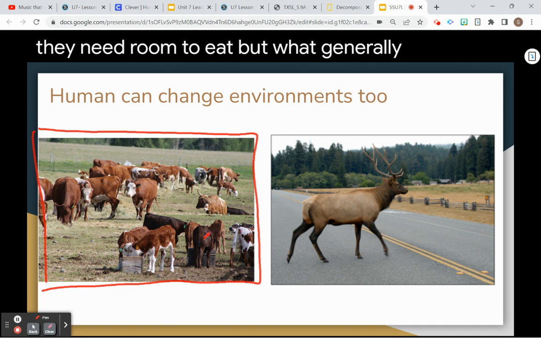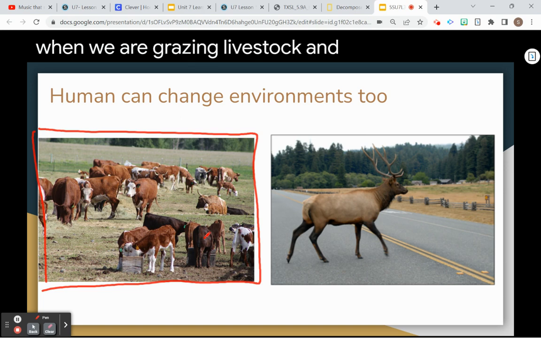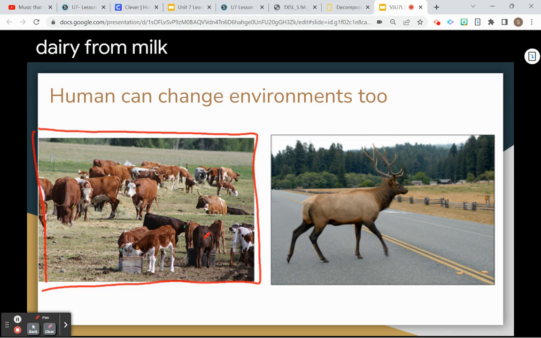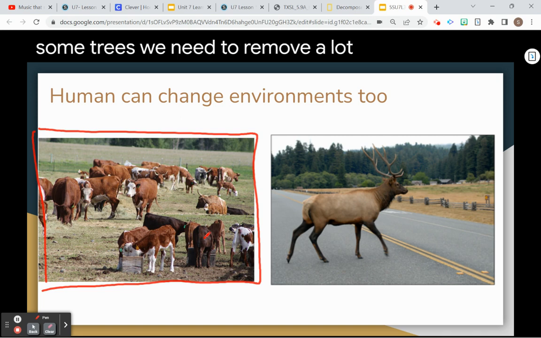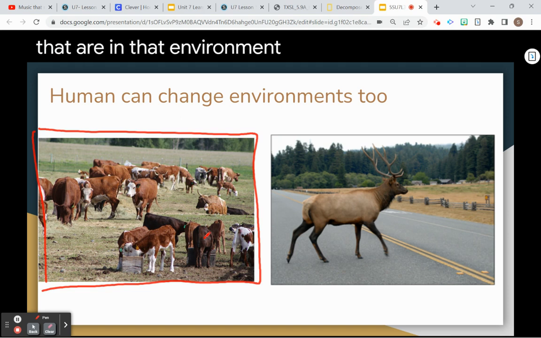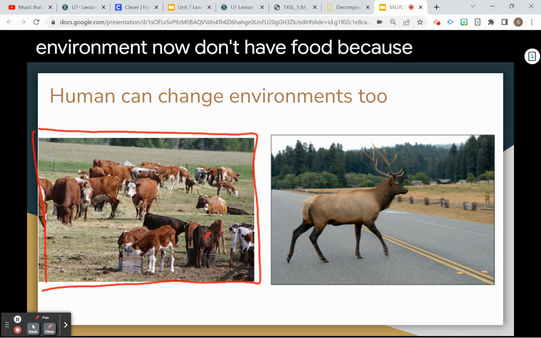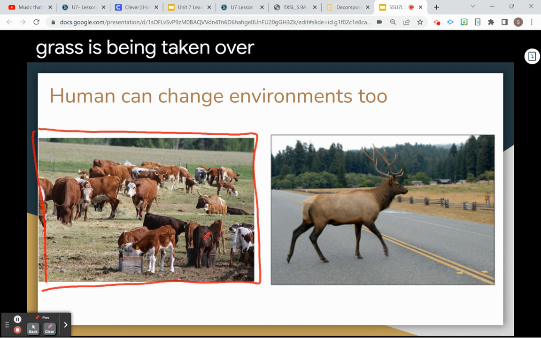But generally, when we're raising livestock for beef and for dairy, for milk, we need to cut down some trees. We need to remove a lot of the species that are in that environment. That could cause a negative impact because other species in that environment now don't have food because their grass is being taken over by our cows that we use for our own human consumption, right? So that is one way that we impact the environment through farming.